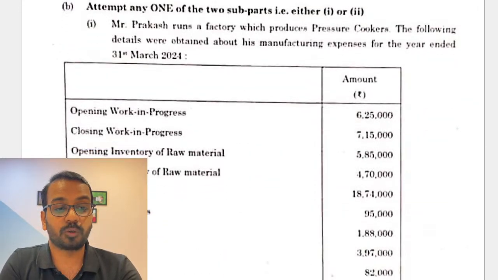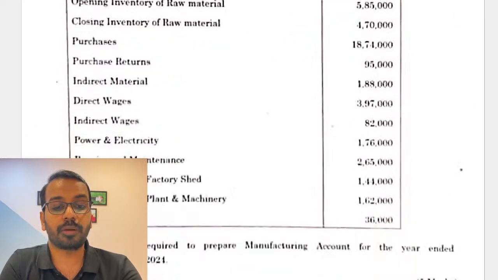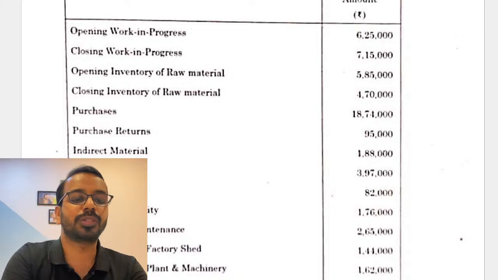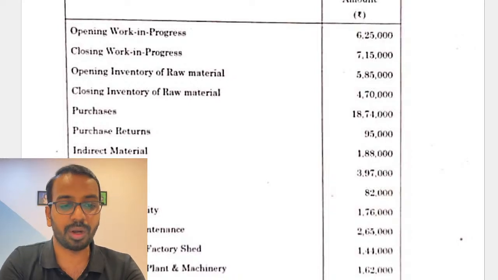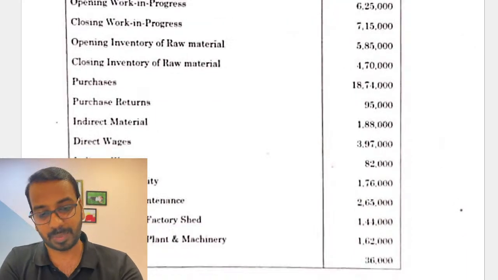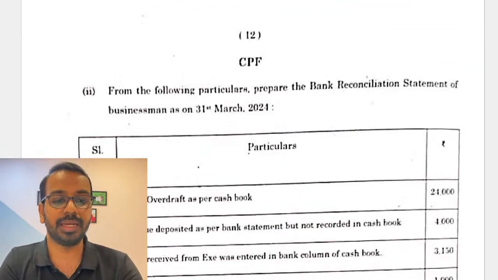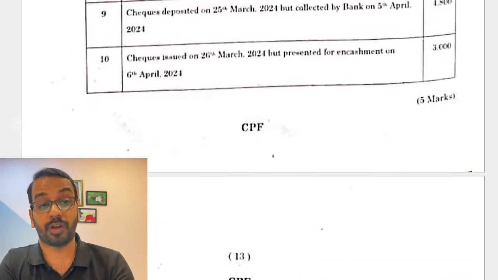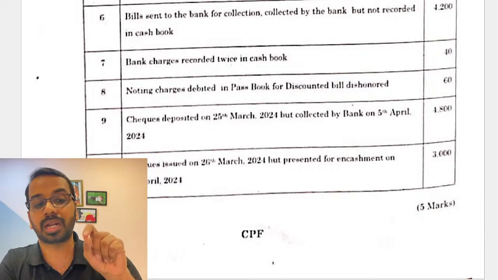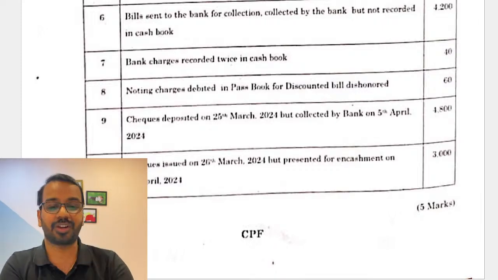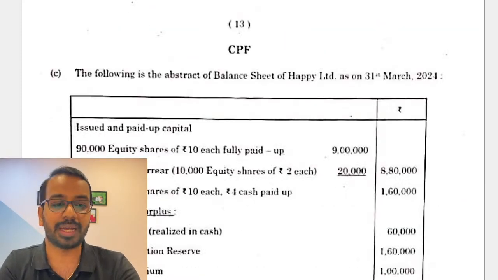Then attempt any one of the two parts. One was for preparation of manufacturing account. So from here you have to identify what are those items that will come to the manufacturing account and what are those items which will not come to manufacturing account, and prepare the manufacturing account. Then bank reconciliation, straightforward. Out of 5 marks, question is slightly lengthy, but because the numbers are straightforward, the adjustments are straightforward, you would be able to do that as well.